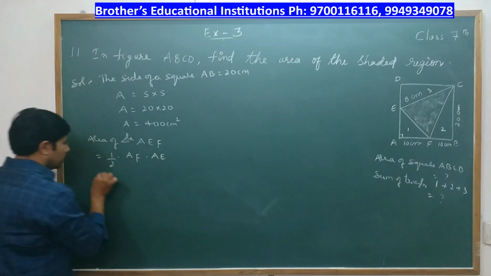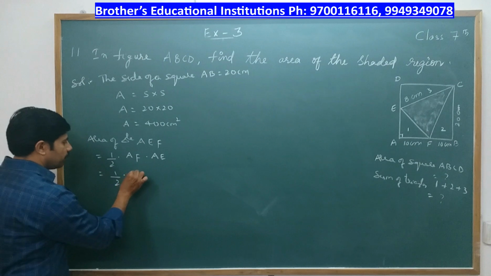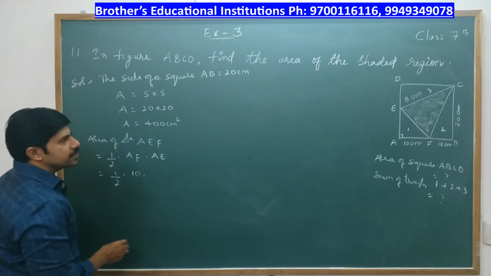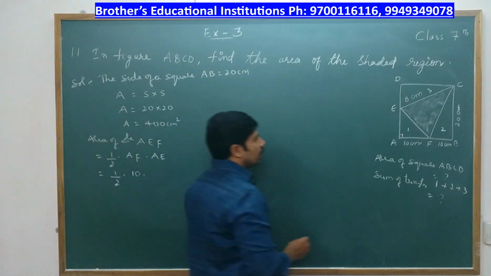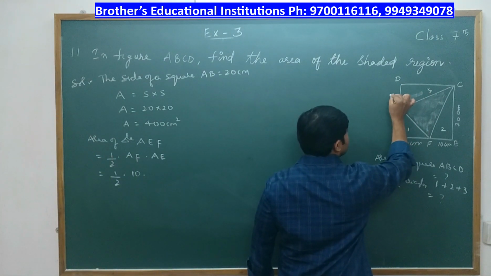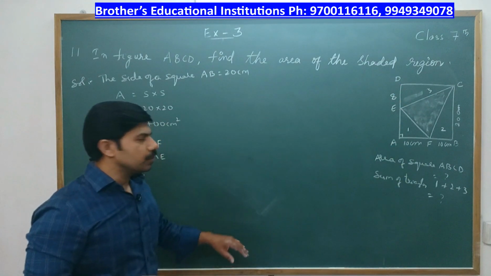So this is half into AF, which is 10 centimeters, and AE. What is AE? Here the length of DE is given as 8 centimeters. So now we can find out the length of AE.